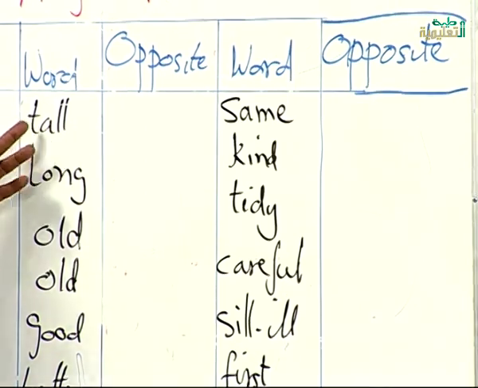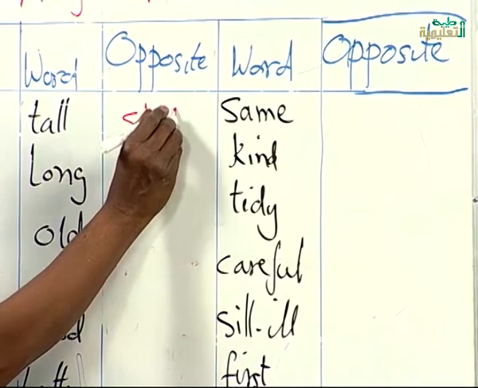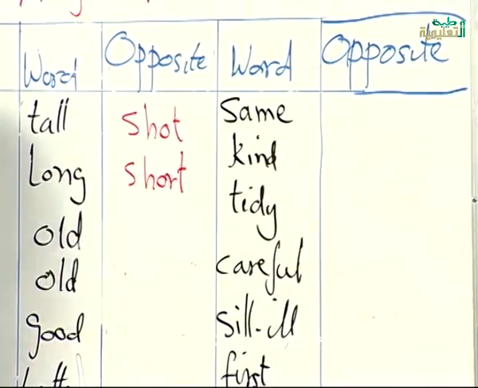The opposite of them is the same: short. Tall, the opposite of it is short, and long, the opposite of it is short. Okay? طيب, we have old.